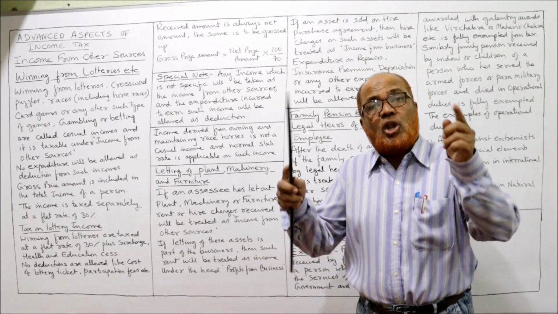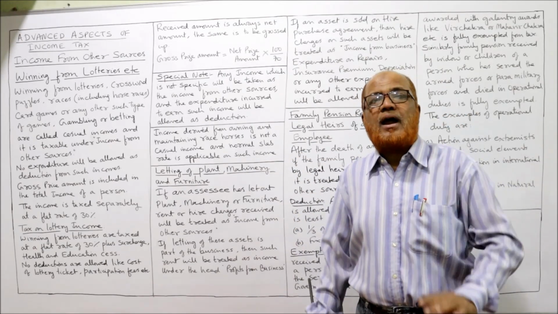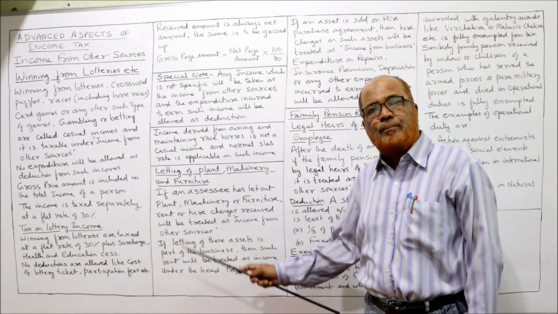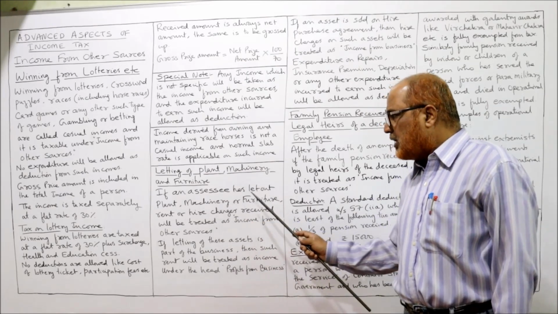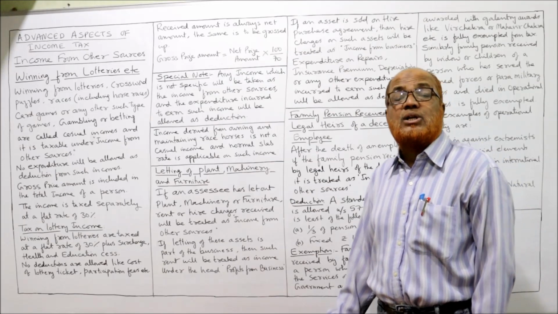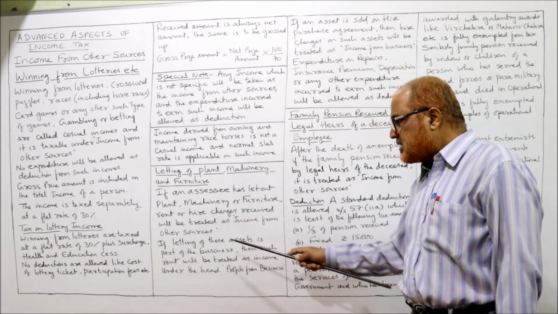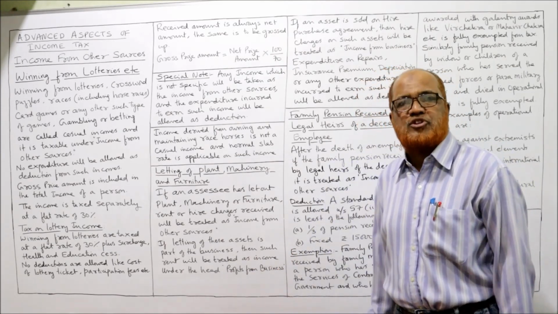But if it is not his business to let out the plant, machinery, furniture, then the rent received will be taxable under income from other sources. If an assessee has let out plant, machinery, furniture, rent or hire charges received will be treated as income from other sources. If letting of these assets is a part of the business, then such income will be treated as income under profits and gains of business and profession.